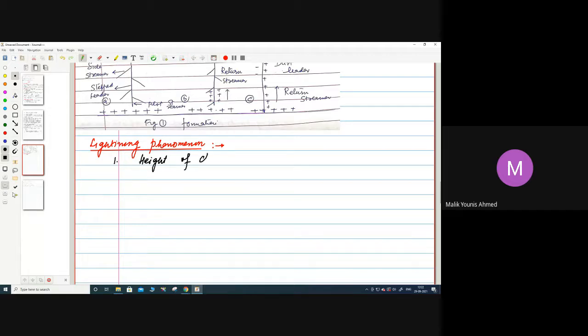Height of the cloud is around 500 to 30,000 feet.